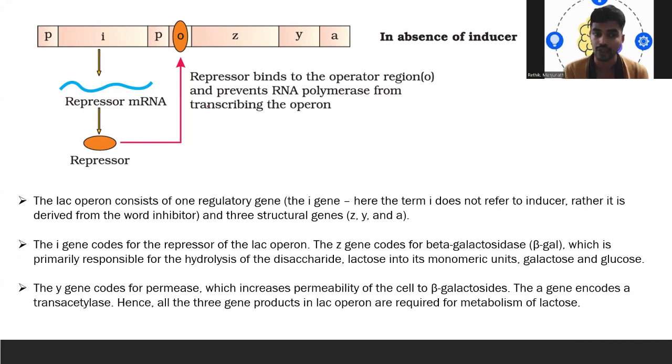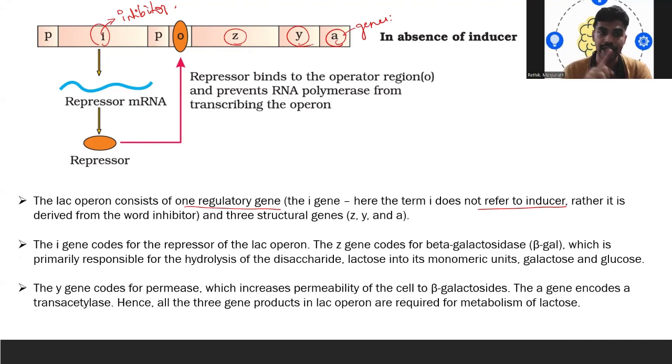See, in the absence of inducer, when there is no inducer, what happens? That is what we are going to see now. The lac operon consists of one regulatory gene, the i gene. Here, i does not refer to inducer. We need to remember that it is derived from the word inhibitor. So I can call this i an inhibitor. Three structural genes are also present: the Z gene, Y gene, and A gene.